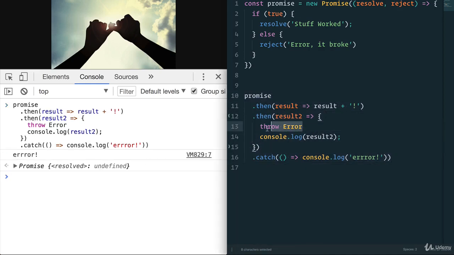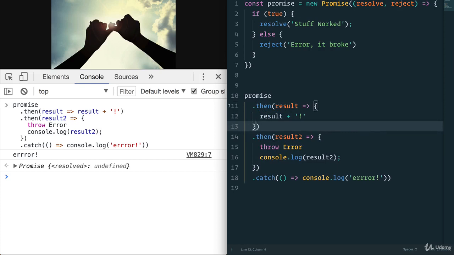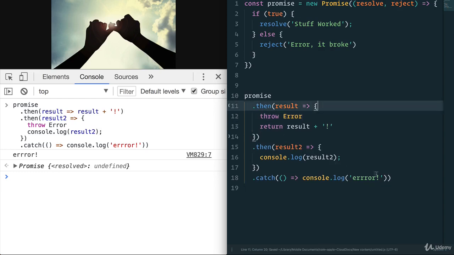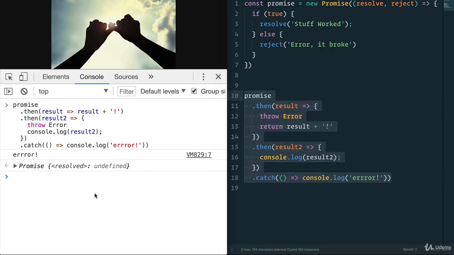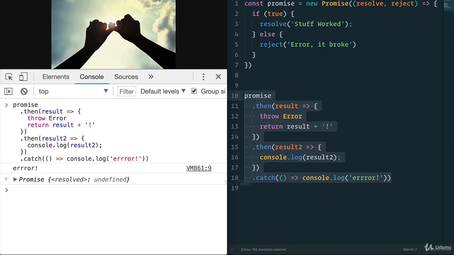If the throw error happens before, let's say it happens above, and we want to return this. Well, if I move the throw error at the top over here, save, and again, copy and paste. Let's clean this up a bit and see that we still get the error. So .catch catches any errors that may happen between the chains .then, which is very, very cool.